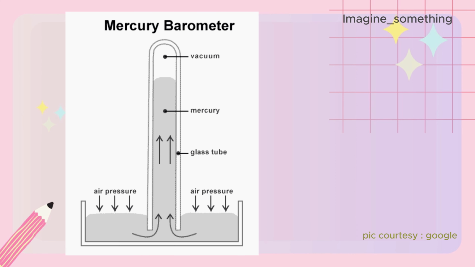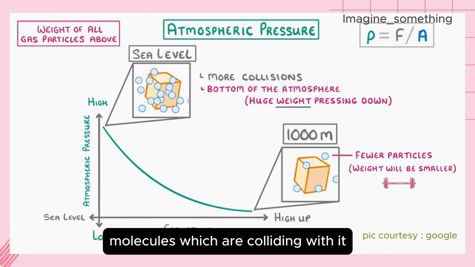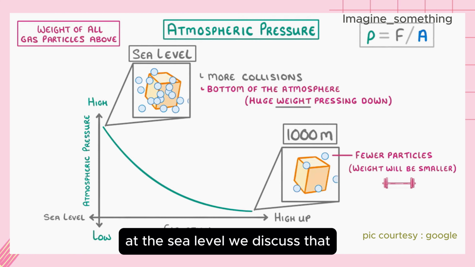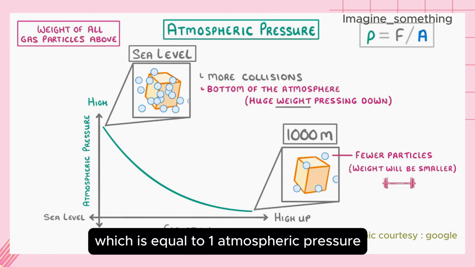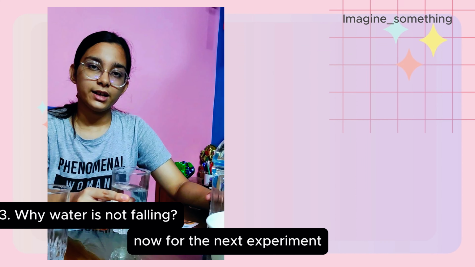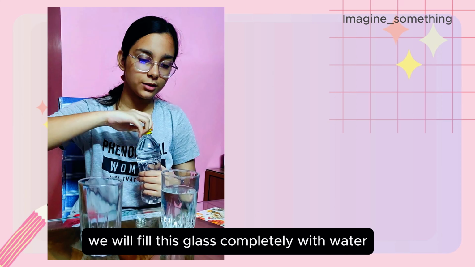Any object in air is subjected to pressure from air molecules which are colliding with it. At sea level, we discussed that the mean air pressure is 76 cm of mercury, which is equal to 1 atmospheric pressure. Now for the next experiment, we will fill this glass completely with water.